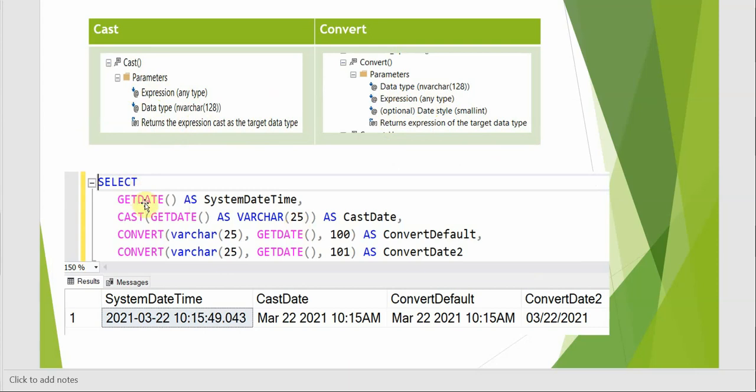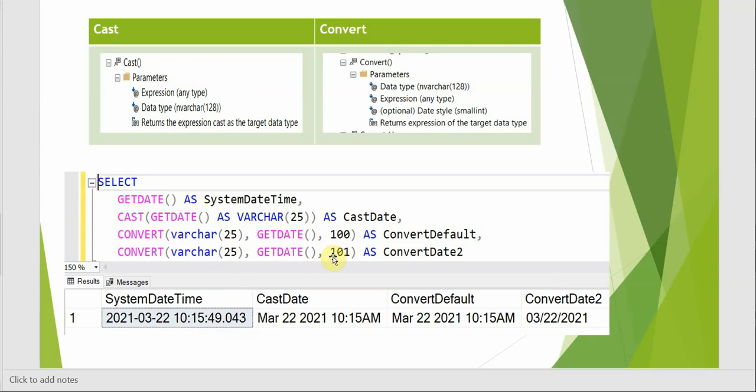So let's go through an example. Here we're trying to select getdate, which gives us the system date in the date and time format. Then we're casting the date to varchar using the cast function. Then it gives me this. When we use convert, we have an optional style parameter where, if we set it to 100, it is a default date and time. That's why we get the same as cast.